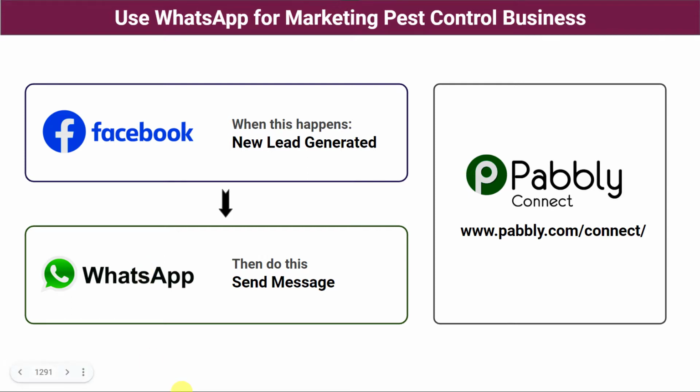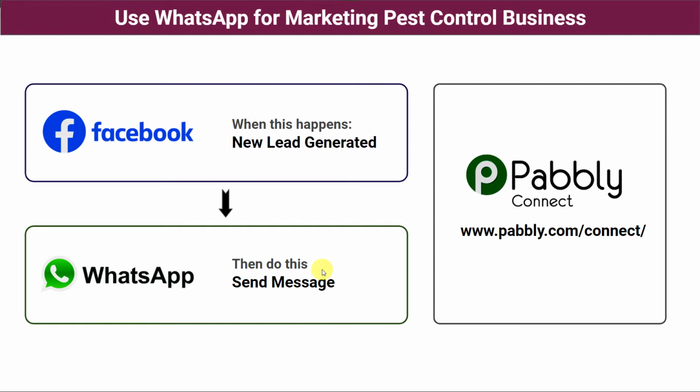First, do it manually. Take the details of your customers, of your leads from your Facebook lead ad form, compose a message in WhatsApp, attach your pest control business brochure and send it to them. But this will be a time consuming and a tiresome process, and it becomes difficult when you have large number of leads in a single day. So how you are going to do this?